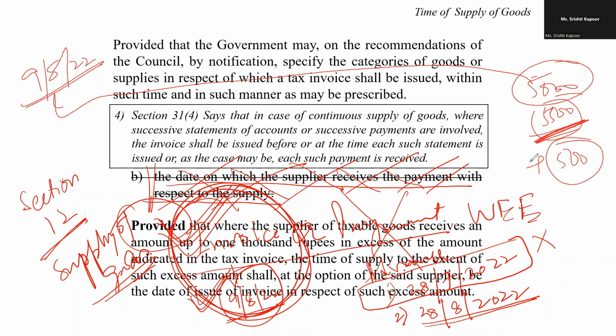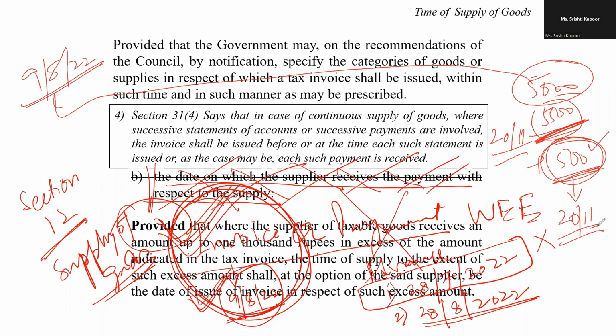So in that case, the law says that the time of supply of this 500 will be on the option of the supplier, whenever he wishes to raise the invoice. Say, for example, he wants to raise the invoice on the day when he received this 500 rupees extra. For example, he received this on the 20th of November. Then for this 500 rupees, the time of supply will be 20th of November as per the choice of the supplier.